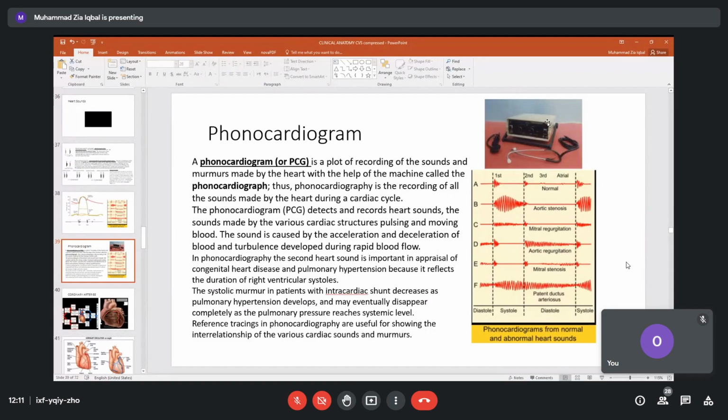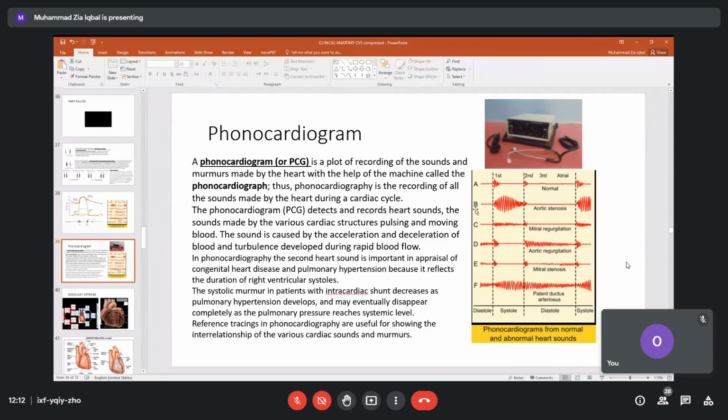Phonocardiogram. The machine is making a graph. We are not concerned with how we make it, no need to study how it works, only to see the results. So this picture is a phonocardiogram.